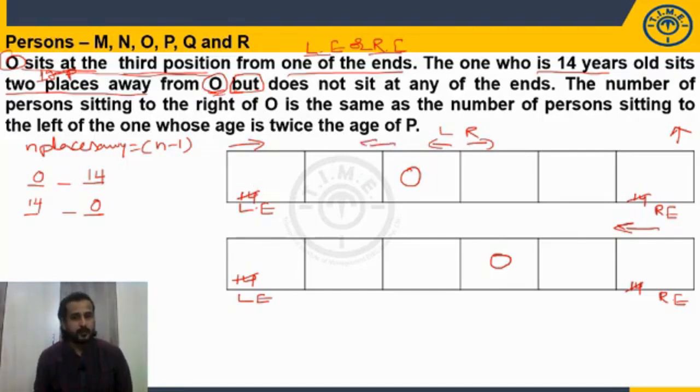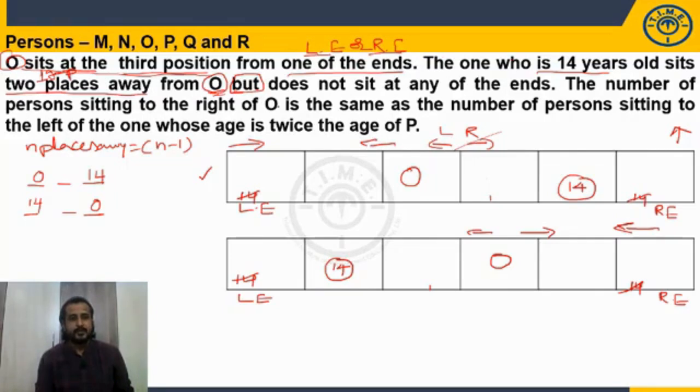No, because the one whose age is 14 years does not sit at the end, so I cannot take to the left side, so I must take it to the right side. So O is here, one gap, so it is the person whose age is 14 years in case 1, so it is valid. Now in this case, O is here. If I take to the right side, one gap 14, can I take? No, because the one whose age is 14 years does not sit at any of the ends, so it cannot be here. So I can take left side, O, one gap, and here will be the person whose age is 14 years. Fine. Okay. Next, what is given?